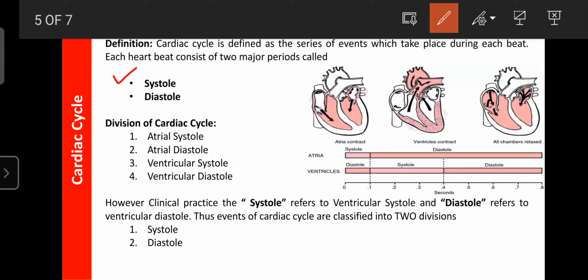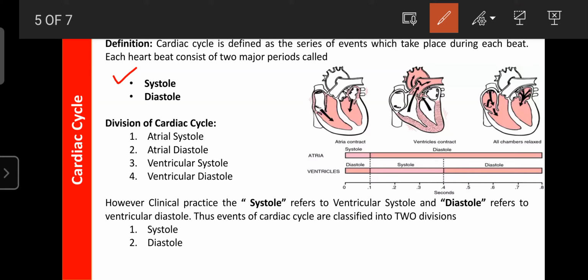So like that, the cardiac cycle has only two divisions. One is the systole, which refers to the ventricular systole, and another is the diastole, which is related to ventricular diastole or ventricular relaxation. Regarding a normal healthy person, the person will have 72 beats per minute, and the duration of each beat is around 0.8 second.